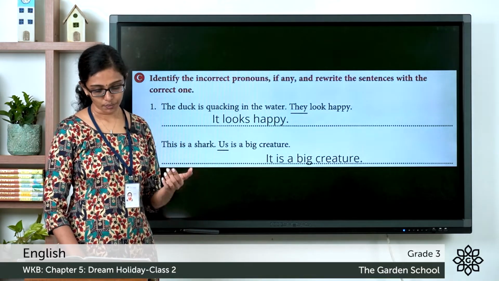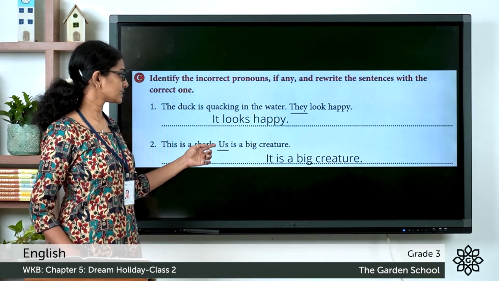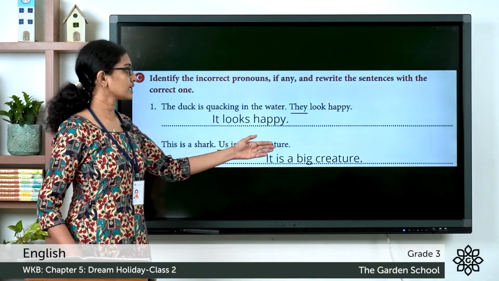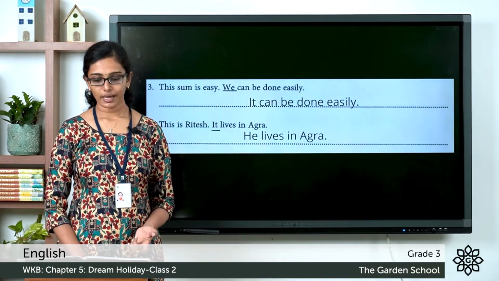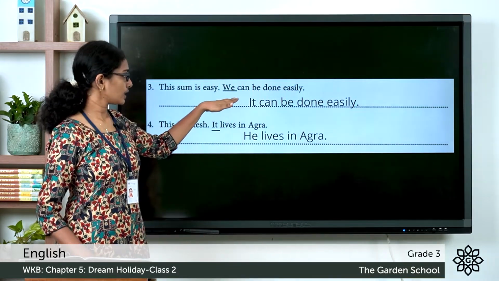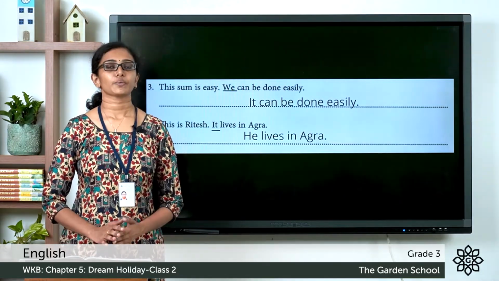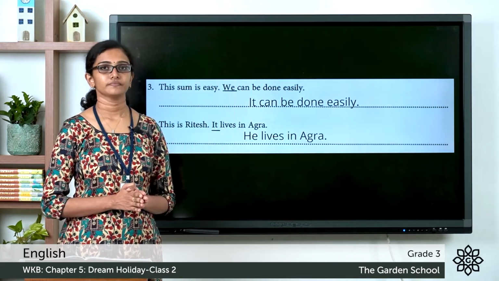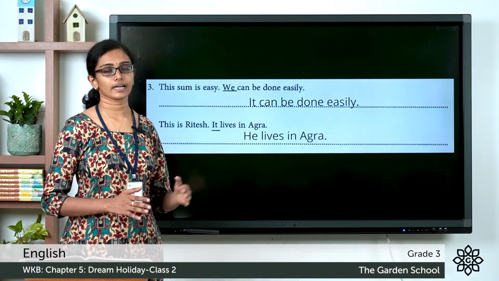The second one, this is a shark. Us is a big creature. This is a shark. The incorrect pronoun there is us. So we are talking about one shark. So it should be, it is a big creature. Now let's see the next question. The sum is easy. We can be done easily. Instead of we, you have to use it. It can be done easily. Now question number 4. This is Ritesh. It lives in Agra. So instead of it, you have to use he lives in Agra.